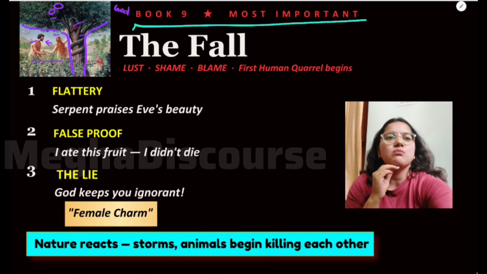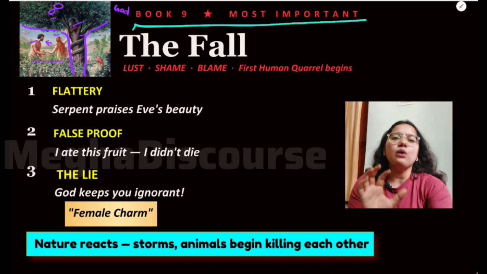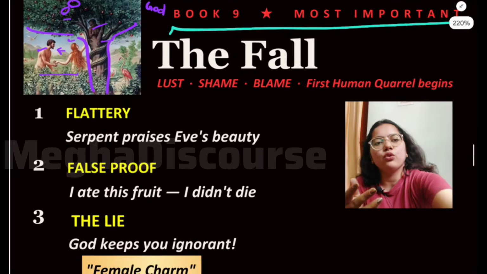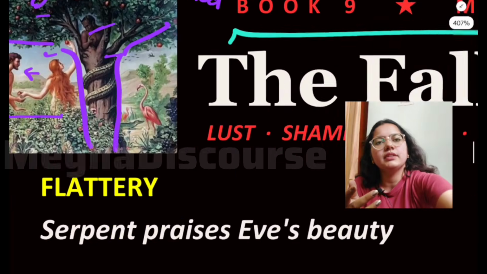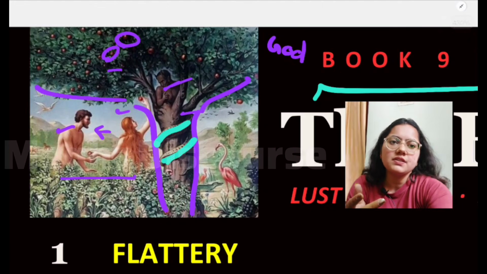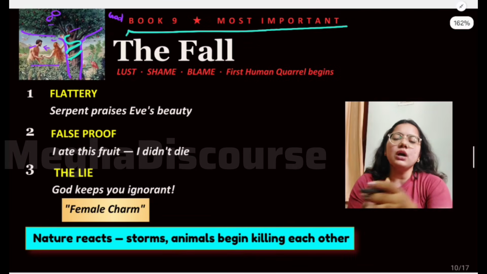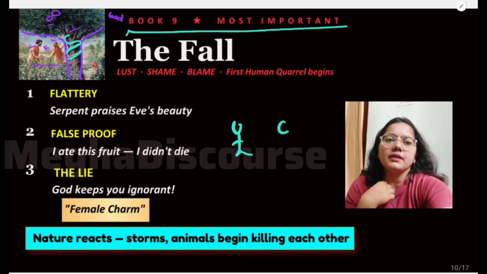So book number 9 is the most important book, because in this we will have the fall. Now what will happen is that I have already shown you how there is this Satan, who is in the form of a serpent. As you can see, he is in the form of a serpent. A serpent is a big snake. So now there is this Adam and there is this Eve.